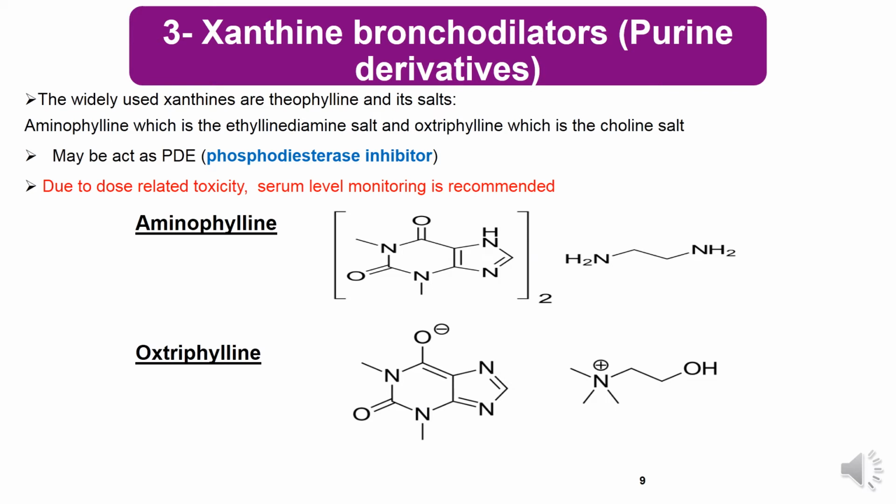The third class of bronchodilators are xanthine bronchodilators that incorporate a purine ring and are called purine derivatives. The widely used xanthines are theophylline and its salts: aminophylline, which incorporates ethylenediamine salts, and oxtriphylline, which incorporates choline salts. Both aminophylline and oxtriphylline are theophyllines, which are purine derivatives. This is called the purine ring.